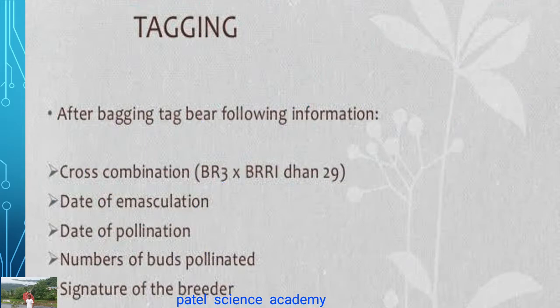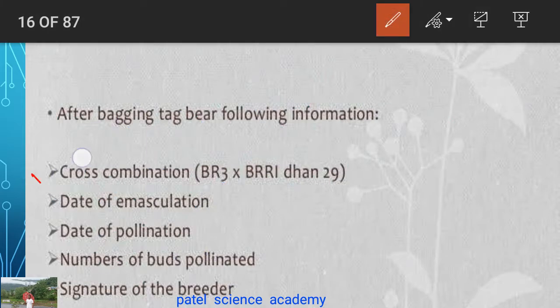Then the tagging term is there. After bagging, tagging can be done, and you have to put a tag on that flower. What should be on that label, on that tag? The cross combination, date of emasculation, date of pollination, number of buds in the pollinated pod, and signature of the breeders. All these parts should be there.